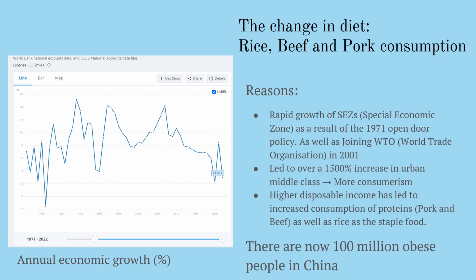In effect, there is now more consumerism for water, electricity and food, especially fast food and processed meats, which massively contributes to the resource footprint. Urban residents have more disposable income and are able to afford more expensive foods such as pork and beef. This alters the diet from a staple of carbohydrates, mainly rice, and in turn the obesity rate has increased as there are now 100 million obese people in China. This is 5 times as many as in 2002.